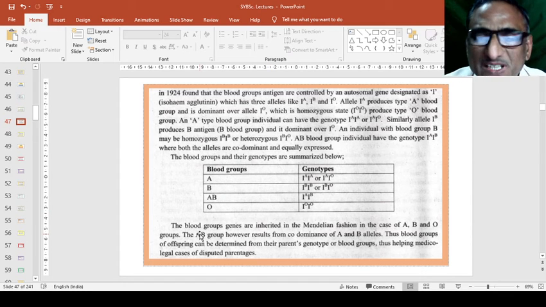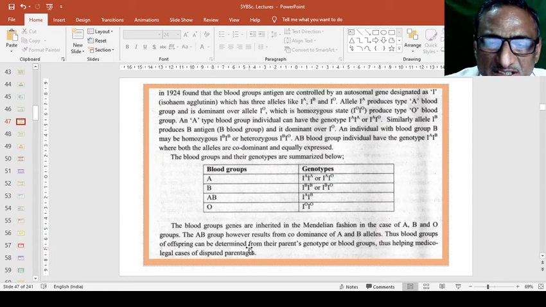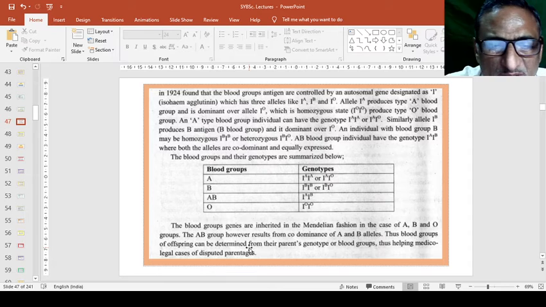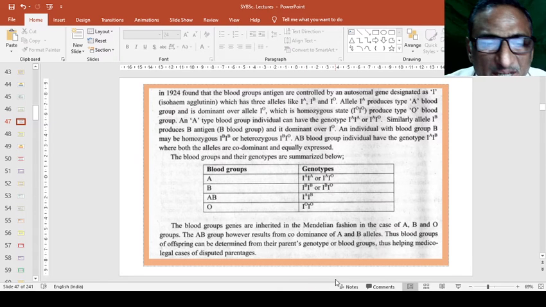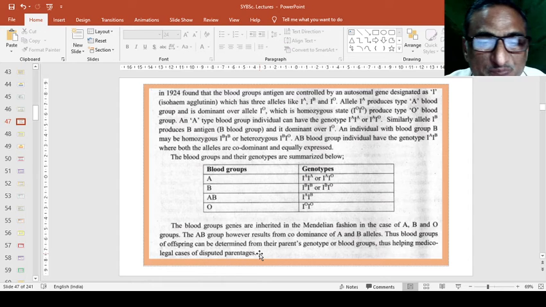The blood group genes are inherited in the Mendelian fashion in the case of A, B and O groups, and the AB blood group however results from codominance of IA and IB alleles. Thus blood groups of offspring can be determined from their parents' genotype or blood groups, thus helping in medico-legal cases of disputed parentage.